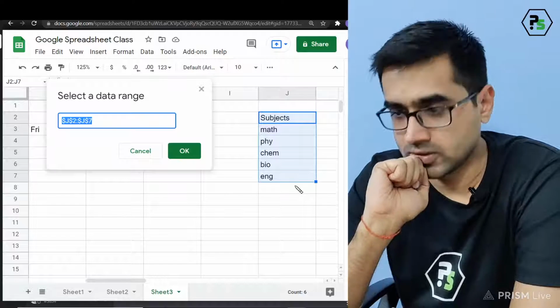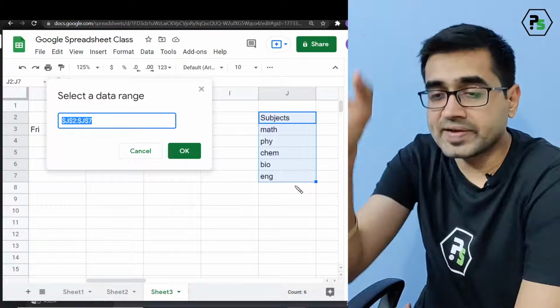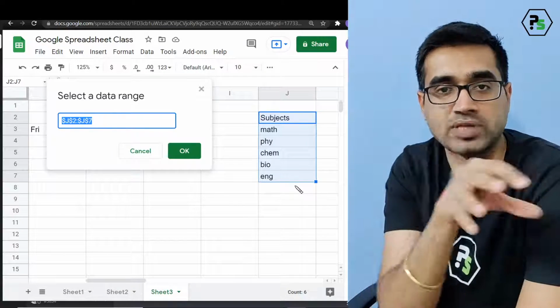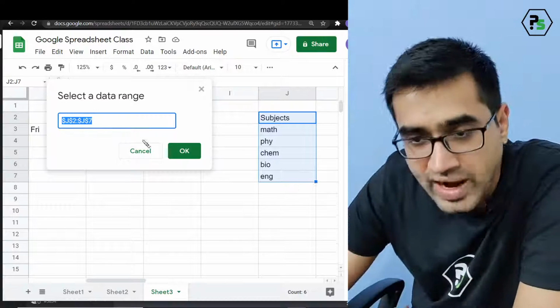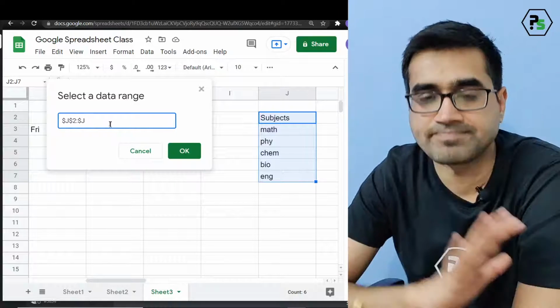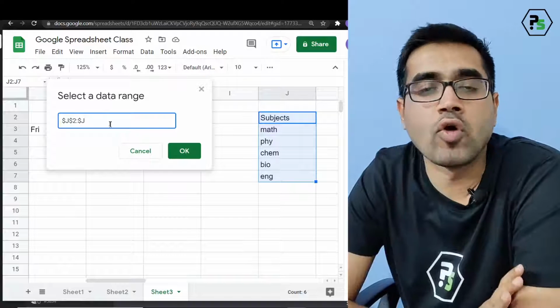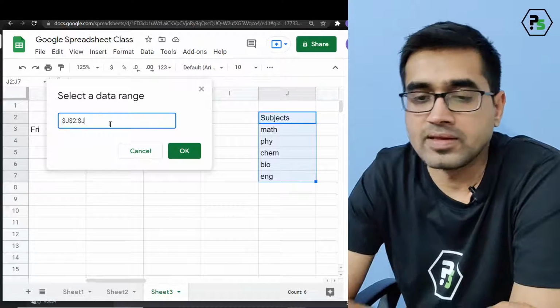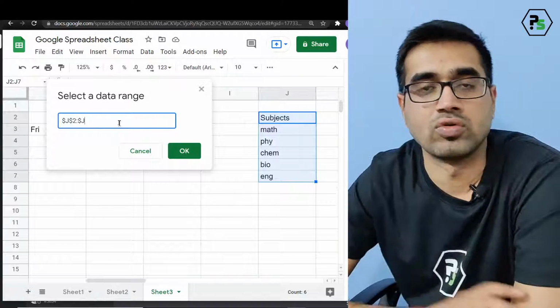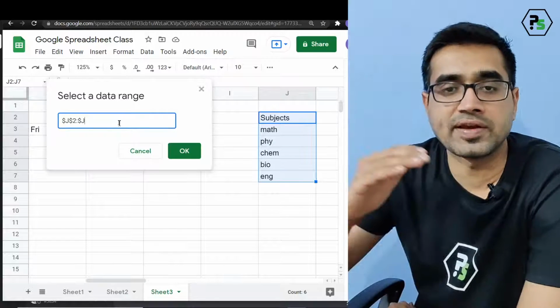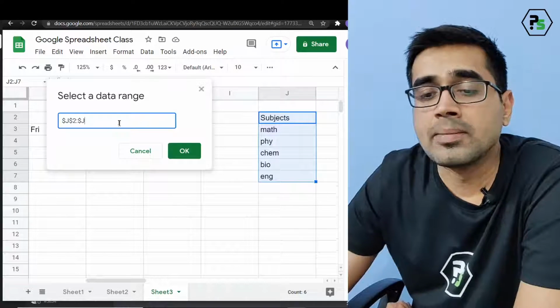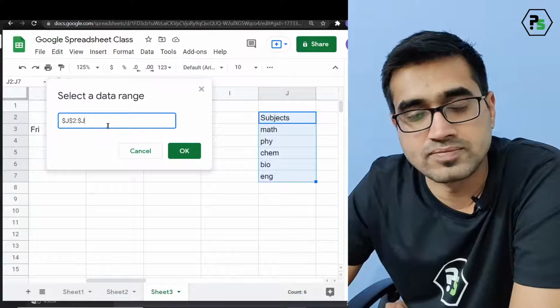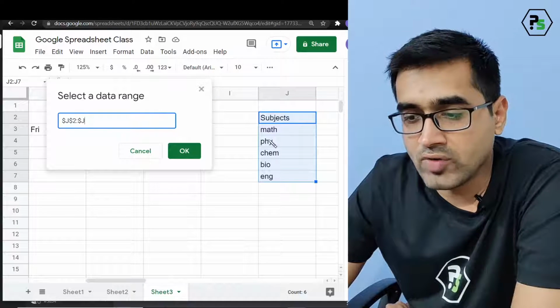What is dynamic? When I want the whole column to be selected, I add anything and it pops up anything. So I will just go and remove the 7. I don't want my end for J. This means there is no ending for the row. As they are increasing, the row will keep on increasing. But I don't want my row to be fixed.